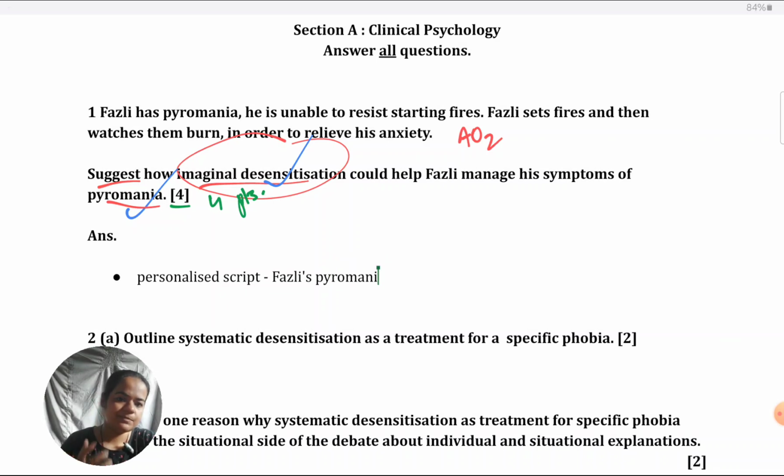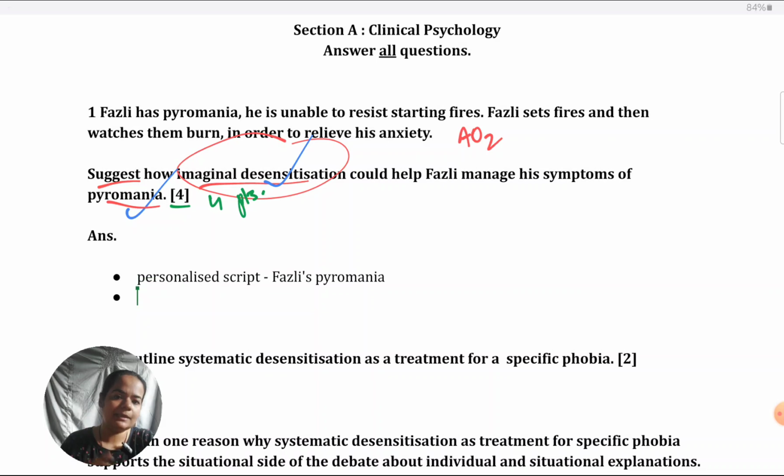So 1 mark for specifying that a script will be there, another mark for giving a different point, which is exactly what will be written. In quotations, you can give examples of what narration would be prepared of the script for Fazli in particular, considering that he has pyromania.